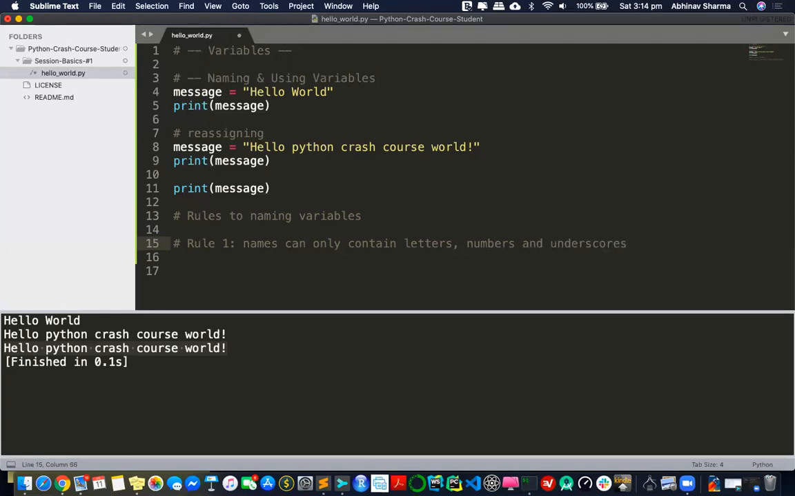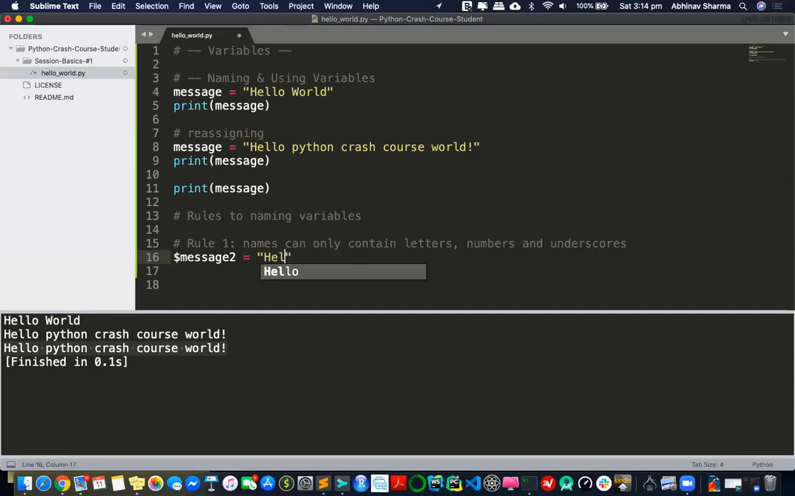What this means is that I can create a variable like this, right? That's letters. I can create a variable like this, letters and numbers. I can create a variable like this also, letters, number, underscore. Anything beyond this, it will raise an error. I'll show you that. What if I use this dollar? It will not work. I'll show you that.